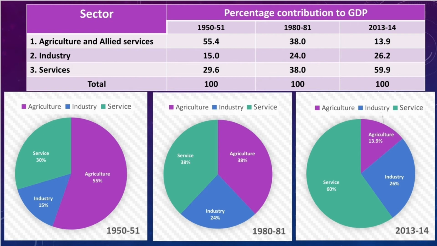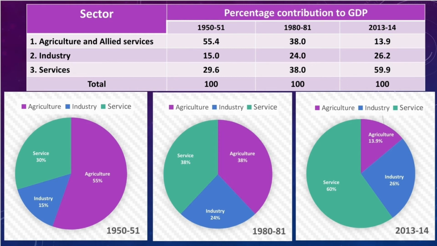So I want to share one more piece of information with you. We have already studied the features of developing countries and developed countries. And in that, the predominance of agriculture is one of the features of a developing or undeveloped country, like that we have learned. So here, this is evidence whether India is a developing country or a developed country. So we can compare this data with the data of a developed country, like USA.